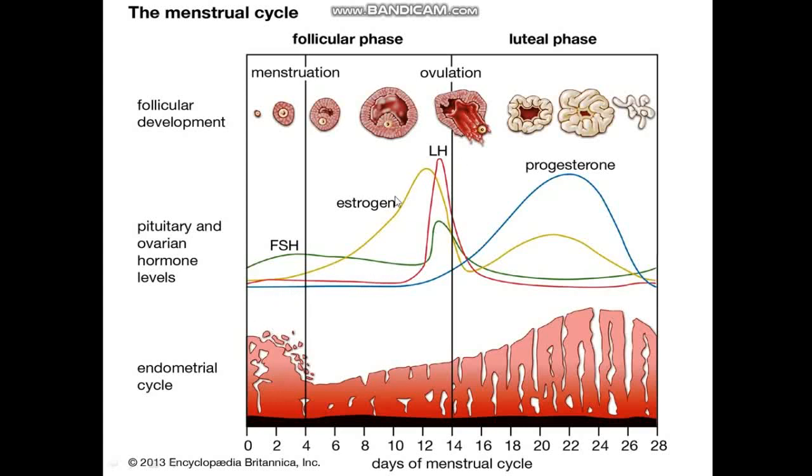The gonadotropin hormones, luteinizing hormone and follicle stimulating hormone, increase gradually during the follicular phase so that the follicles develop from primary follicle to the matured Graafian follicle. Both luteinizing hormone and follicle stimulating hormone attain their peak level in the middle of the cycle, usually on the 14th day. This rapid secretion of LH leads to the release of the ovum, and it is called the LH surge.